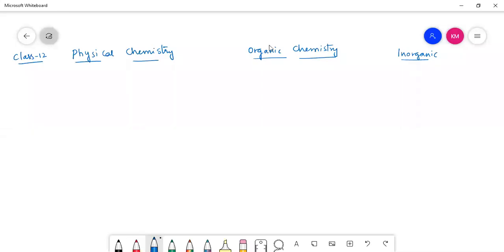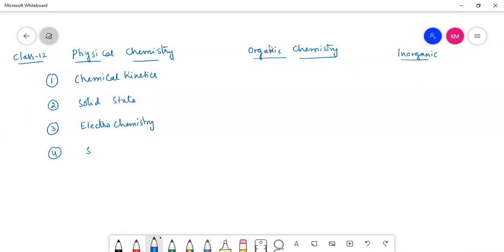So class 12 portion can be divided into three parts: physical, organic, inorganic. Under physical, we have chemical kinetics, solid state, electrochemistry, solutions and colligative properties. Sorry, the fifth one is surface chemistry. These are the five chapters that will be discussed under physical chemistry.